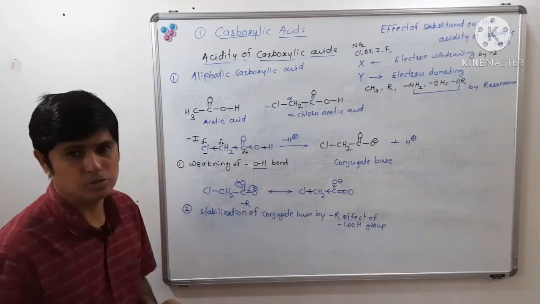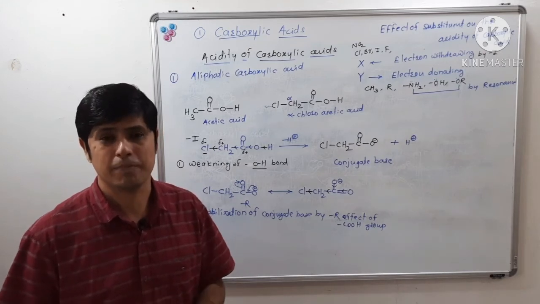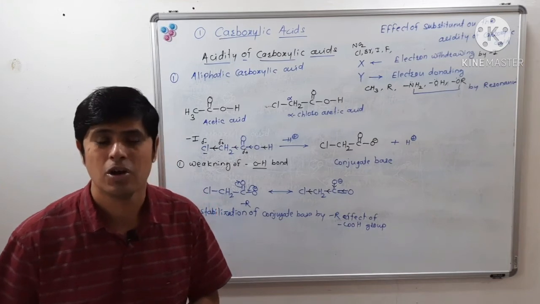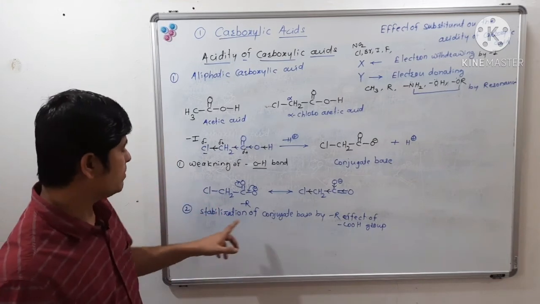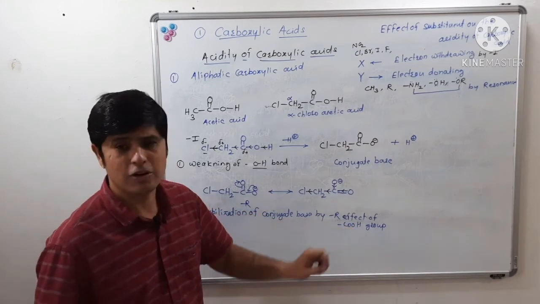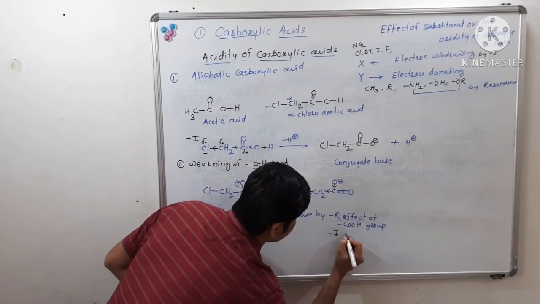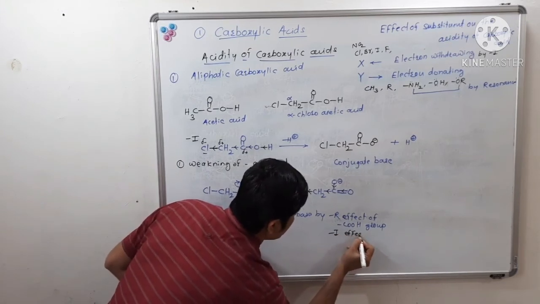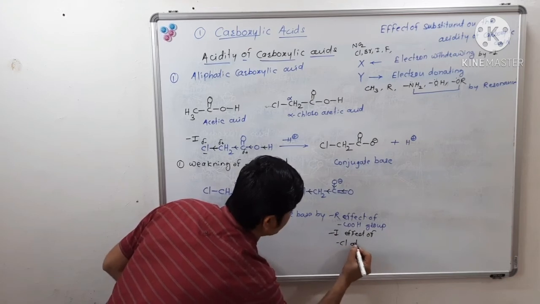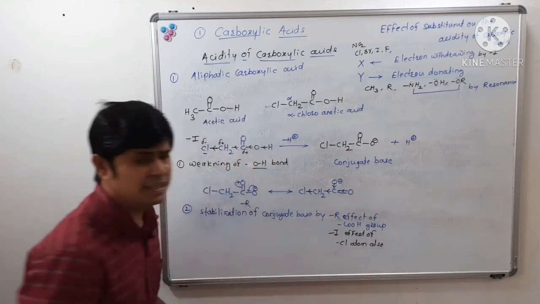That will take place as chlorine is more electronegative. So the conjugate base will get stabilized by the minus R effect of the carboxylic group and also the minus I effect of the chlorine atom.